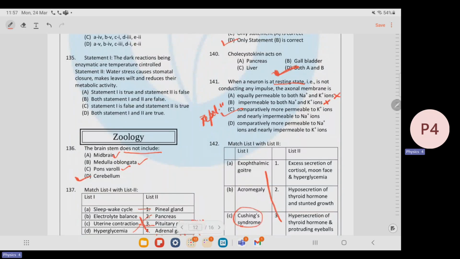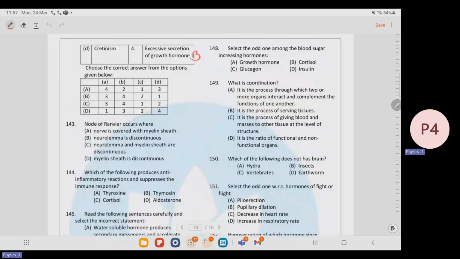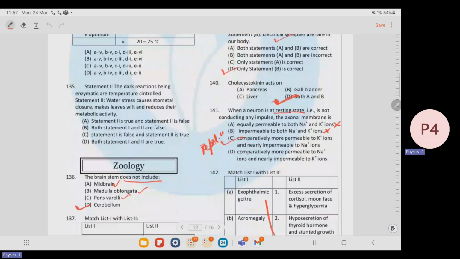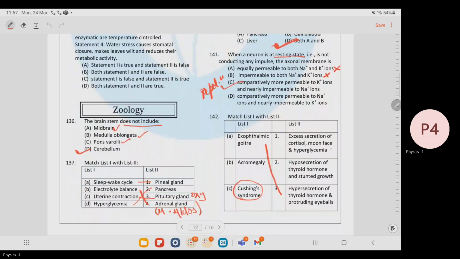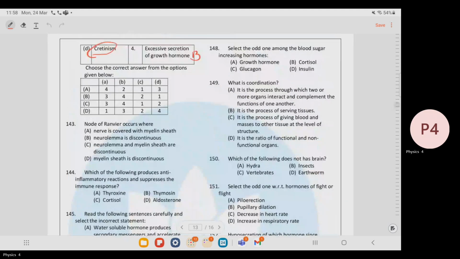Actually, this term is not mentioned in the NCERT, but if you follow the option out method, then you will get to know that Cushing syndrome will go with the moon face. Here the cretinism is also given, and cretinism will go with hyposecretion of thyroid hormone and stunted growth. So through option out method, the Cushing syndrome's match can be carried out too. So here the correct option is C.